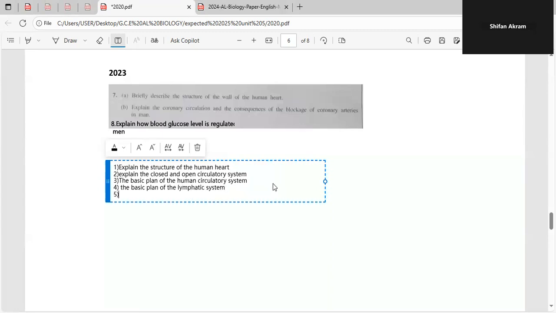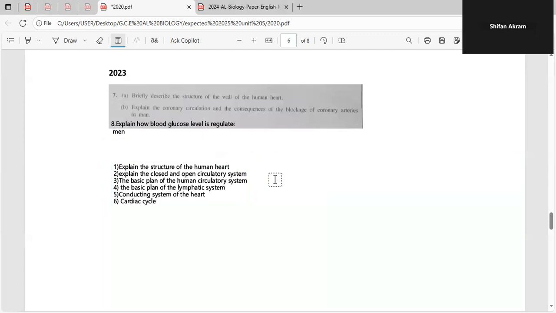They could also ask a question about the conducting system of the heart. And there's also the possibility to ask a question about the cardiac cycle. Maybe they'll give a short note to write about the cardiac cycle. So, any other questions they might ask? Yeah, okay. So in these six questions, they might ask one of them if circulatory comes in the next paper.